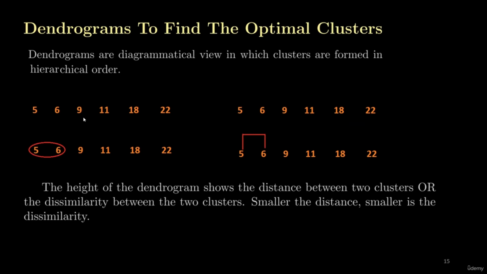At the start of the algorithm, we will merge those 2 points which are closest to each other. So here is the cluster of 5 and 6. Here we have merged points 5 and 6. So this is the dendrogram. This is the method of how to draw the dendrogram. The height of the dendrogram shows the distance between 2 clusters, or the dissimilarity. Smaller the distance, smaller is the dissimilarity.